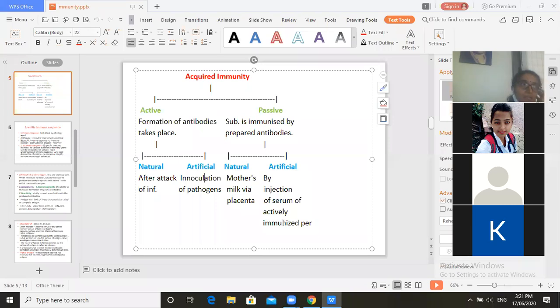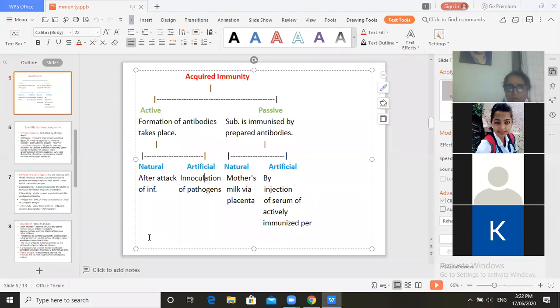These antibodies get created in the horse or any other animal, and the antibody prepared in that animal is introduced in our body in the form of serum. The second example is gas gangrene. So the serum of that particular infection is introduced in our body and we get immunized. So this is all about acquired immunity.